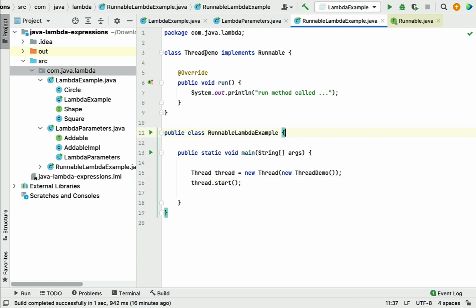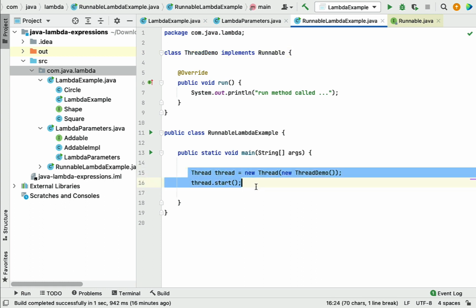We create a class that implements the Runnable interface, then we override the run method and provide the implementation for the run method. We create a Thread instance here, pass the object of the ThreadDemo class, and then we start the thread. So this is how we create a thread using the traditional way.